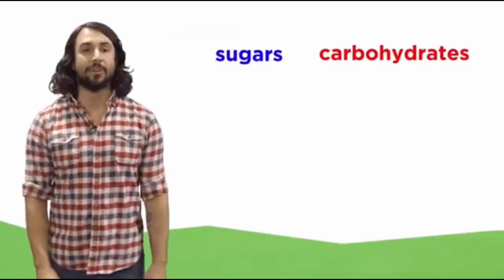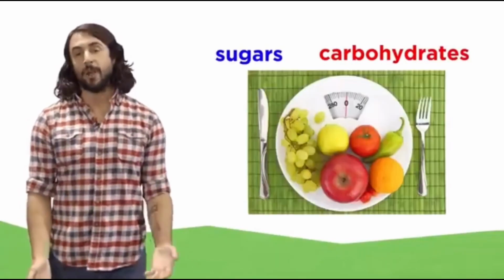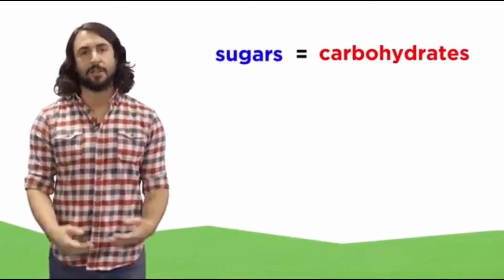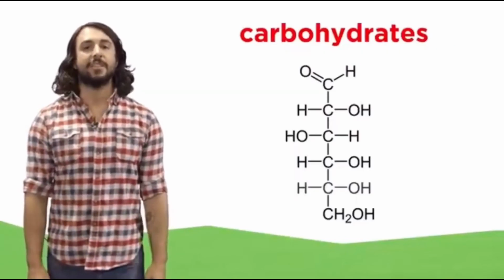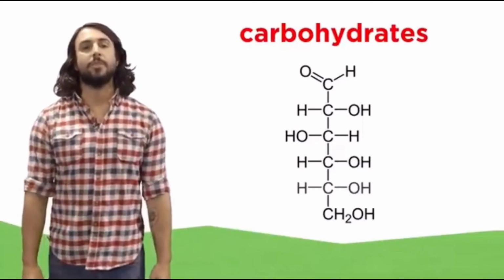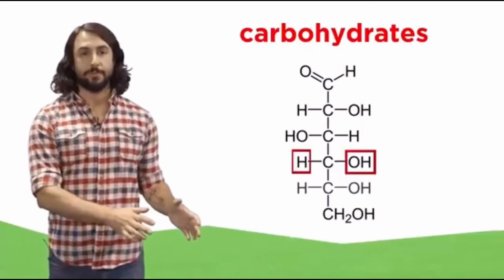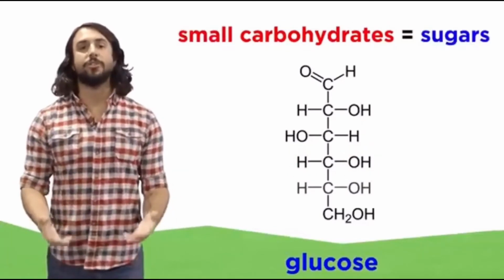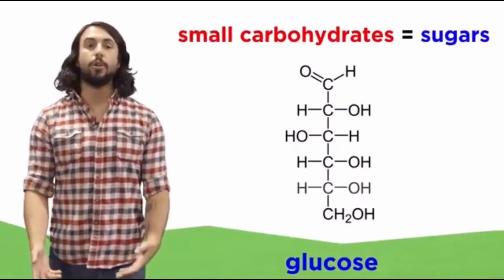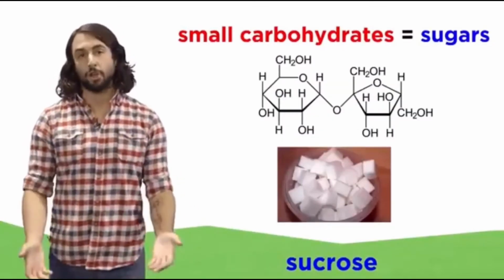We've all heard of carbohydrates and sugars, especially if we are loading up with energy for the big game or if we're on a diet. But many people don't know that these words refer to the same class of molecules. Carbohydrates got their name because they are literally hydrates of carbon, molecules with several carbon atoms that each bear a hydrogen and a hydroxyl group. When they are small, they are also known as sugars, and their names end in -ose, like glucose or sucrose, which is the sugar that we commonly refer to as simply sugar.